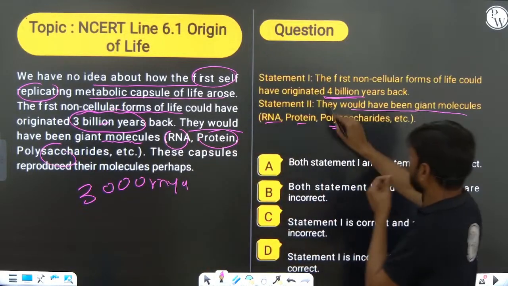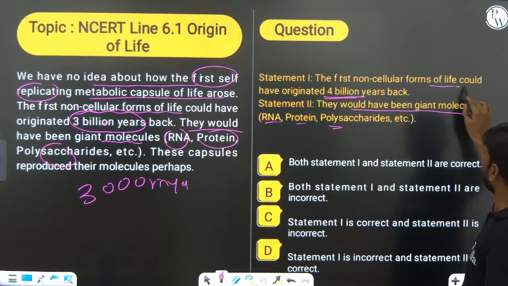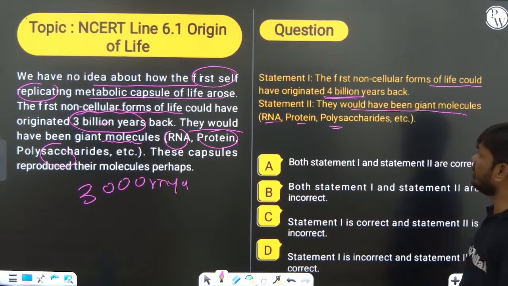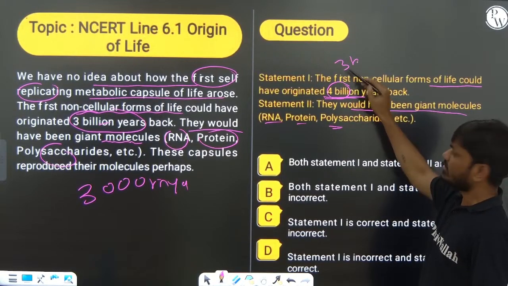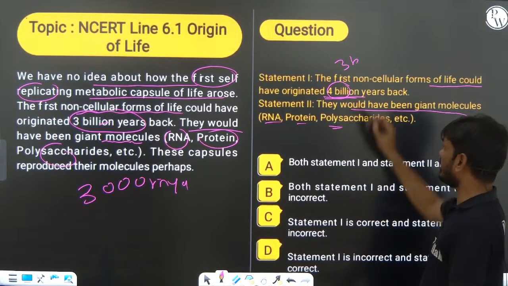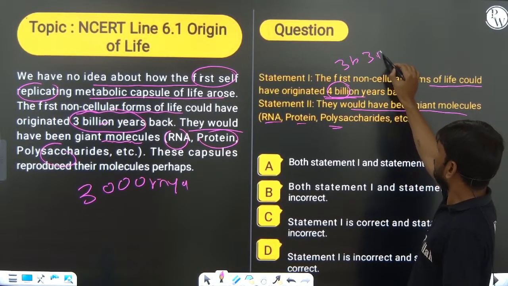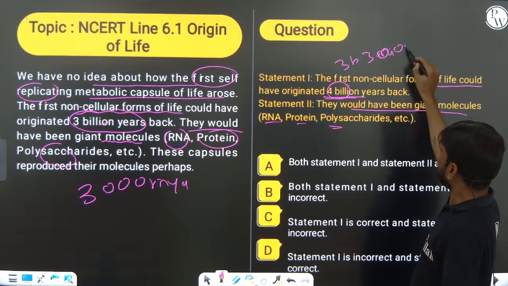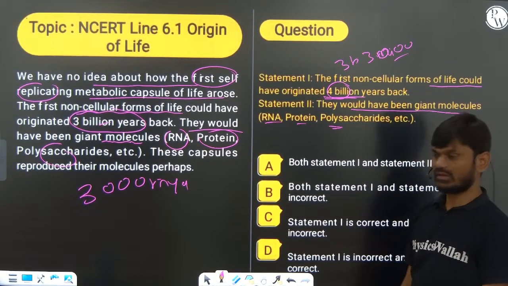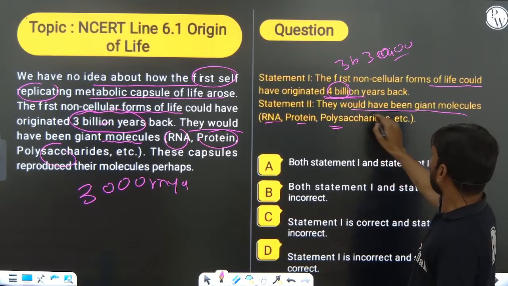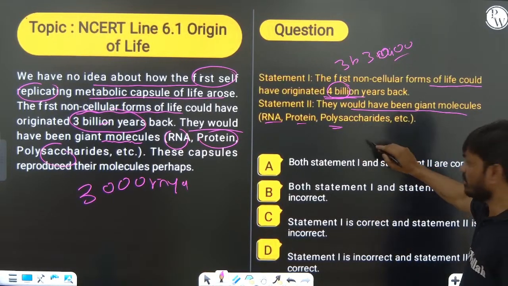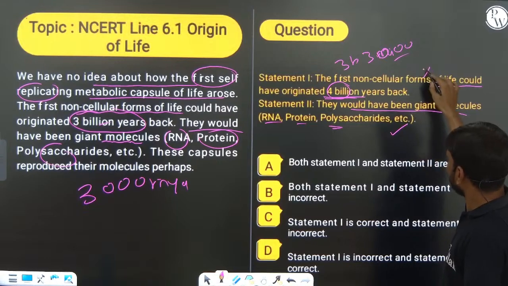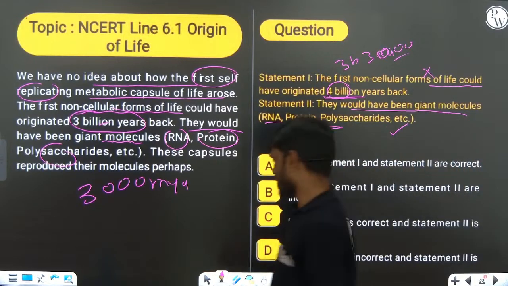So here, the statement that the first non-cellular form of life could have originated 4 billion years ago is wrong. That is 3 billion years ago. If they had given 300 million years ago, that would also be the right answer. But here, they would have been giant molecules like RNA, protein, polysaccharide. This is the right one, but this is the wrong one. Okay.